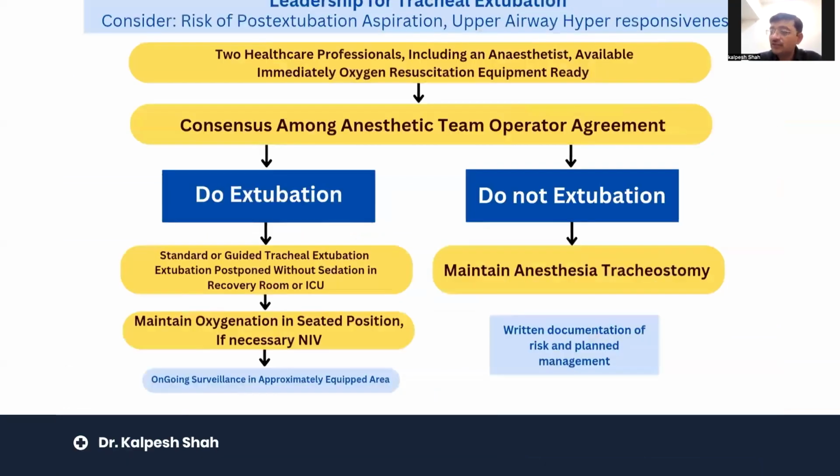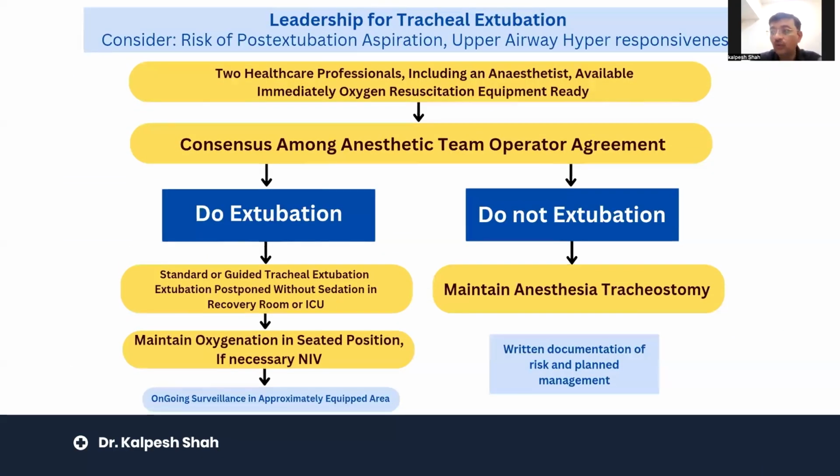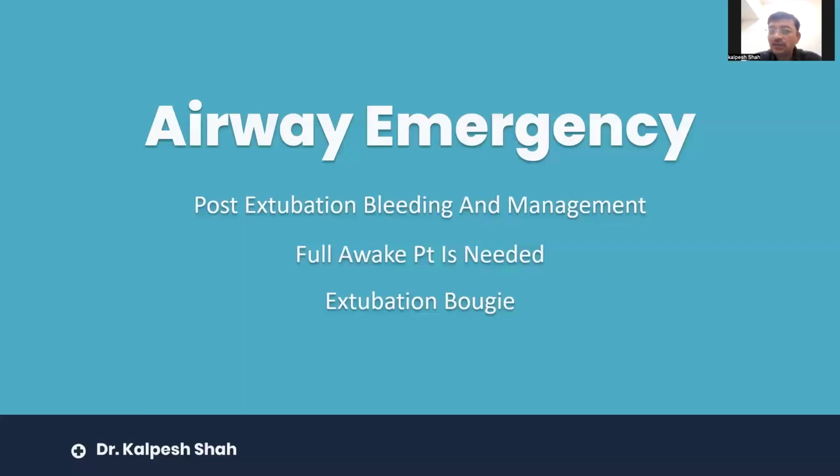If it is extensive surgery on the tongue in an obese patient, we do not extubate. In a reasonably moderate OSA patient with nose and throat both involved, we really extubate on the table, and they really do well if our extubation is awake. Here, the role of deep extubation is not there, so awake extubation is the most important part. If tracheostomy is needed or done, then this question is not there. Airway emergencies, post-extubation bleeding and management are the concerns.